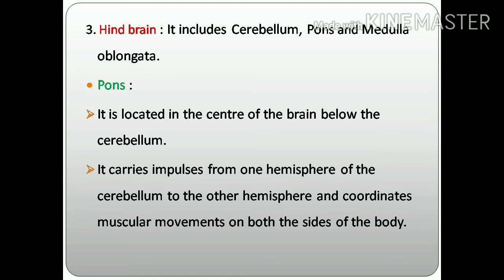Just as the cerebrum has right and left hemispheres, the cerebellum also has right and left hemispheres. In the cerebrum, the corpus callosum is helpful for the transmission of impulses. Here the pons is helpful for the transmission of impulses from one cerebellar hemisphere to another, as well as it coordinates muscular movements on both sides of the body. And next part is medulla oblongata. You know its main function is it controls the involuntary activities.